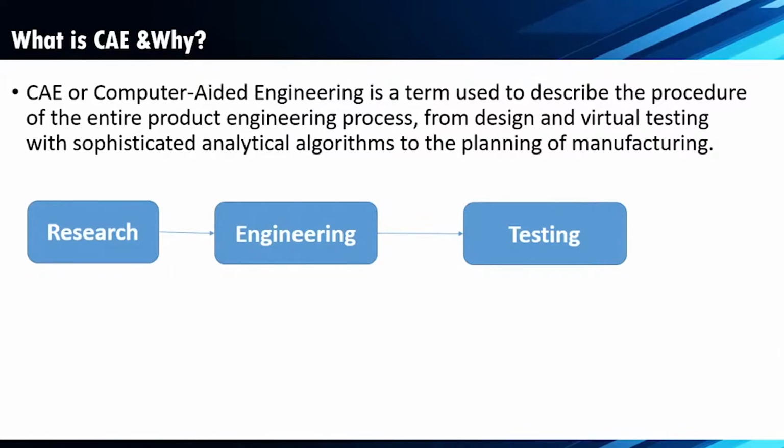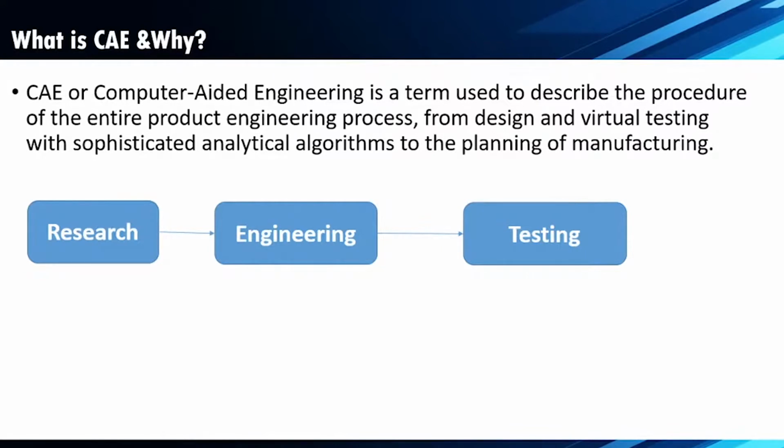Previously, in the 1990s or the 2000s, we didn't have CAE. At that time, we used the analytical method, calculating the forces and so on, and we didn't know the accurate results. But what will CAE do? For any component, like a car part, before we develop it, we do research on the particular component: where to use it, why to use it.